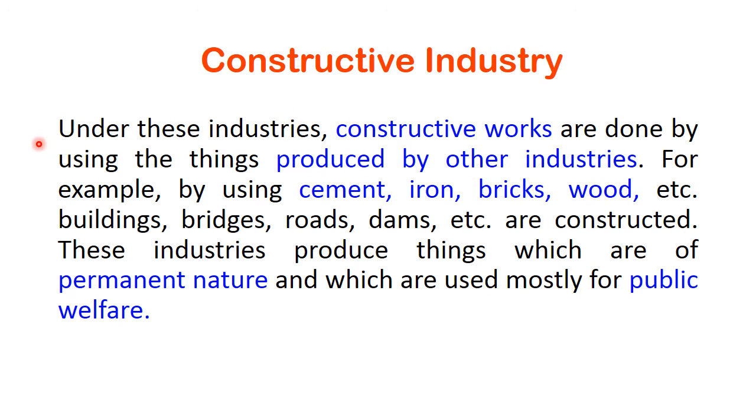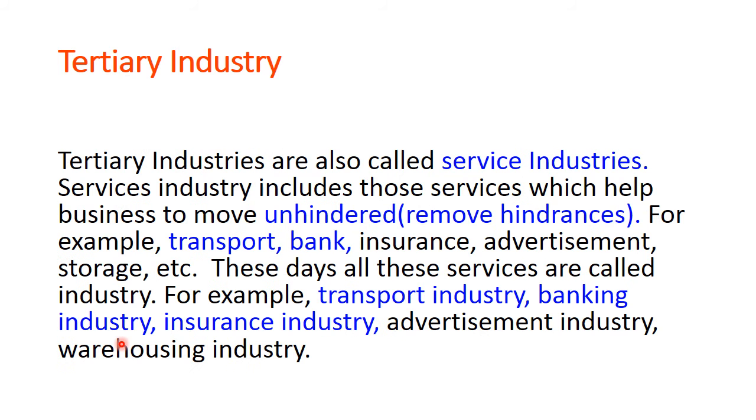Constructive industry. Under these industries, constructive works are done by using the things produced by other industries. For example, by using cement, iron, bricks, wood, etc., bridges, roads, dams, etc. are constructed. These industries produce things which are of permanent nature and which are used mostly for public welfare.